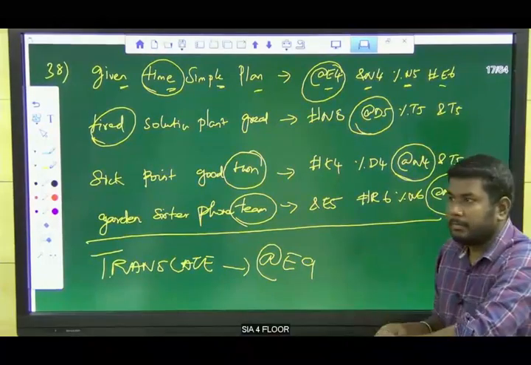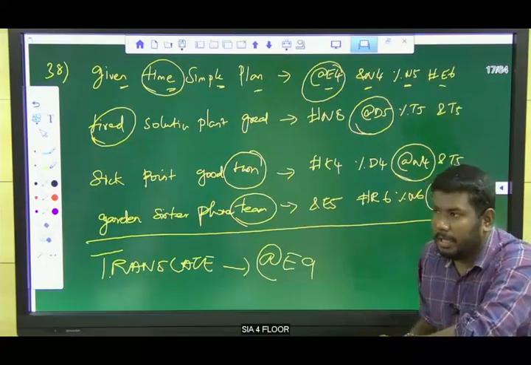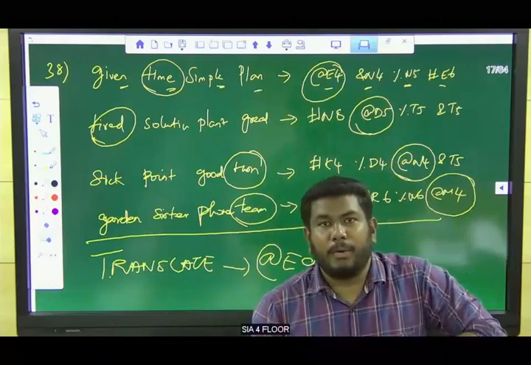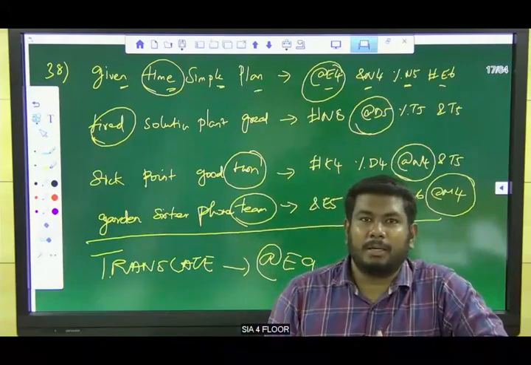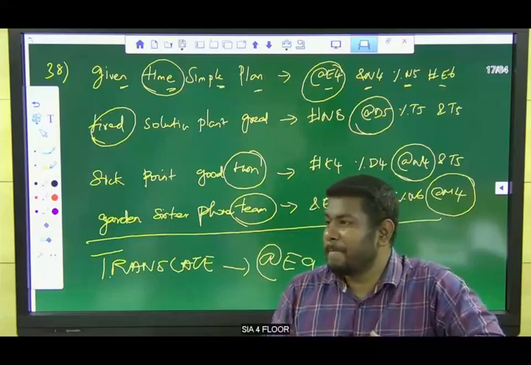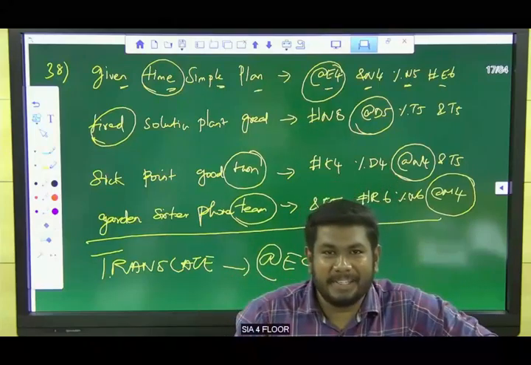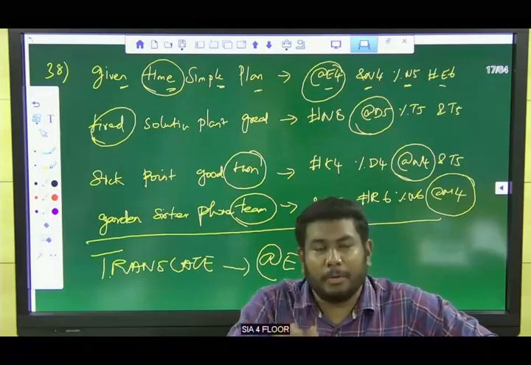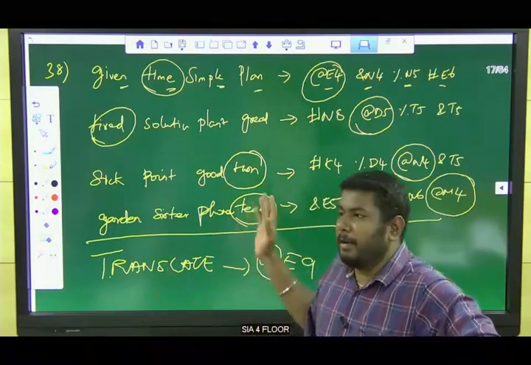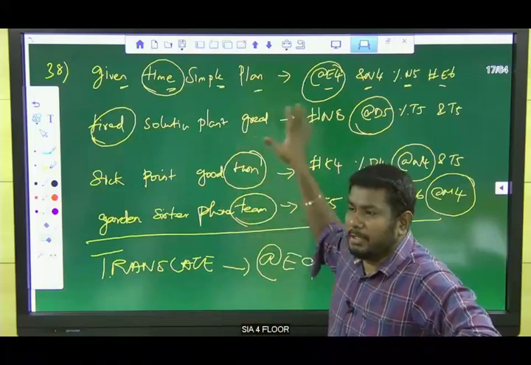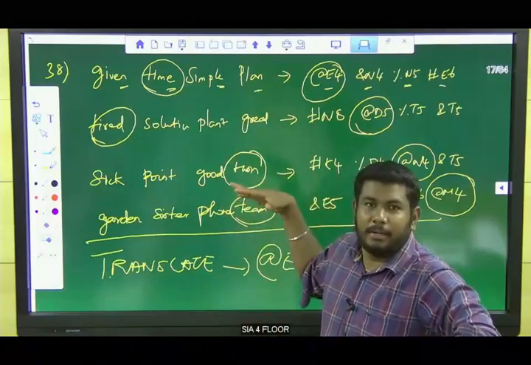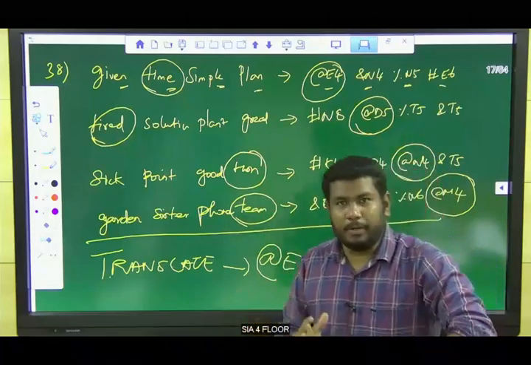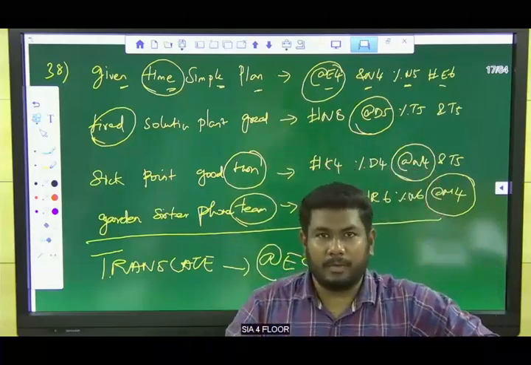Clear? Guys, this is one of the difficult questions in coding and decoding, and this can be asked only in bank examinations, not in the CSAT examination. I could have told you this before, but you don't listen to the question if I say it cannot be asked in CSAT. That's why I didn't tell you. But we need to know all the logic and concepts of coding and decoding.